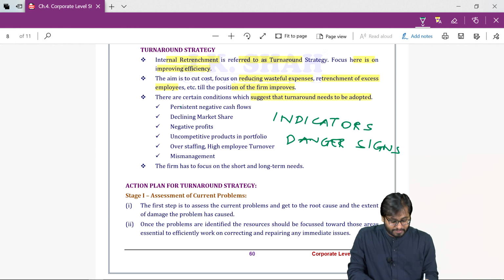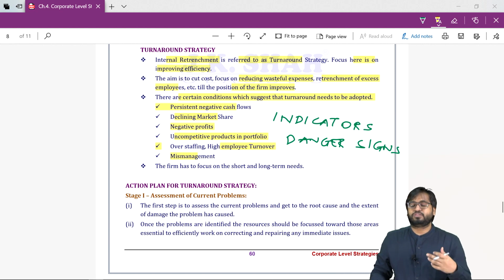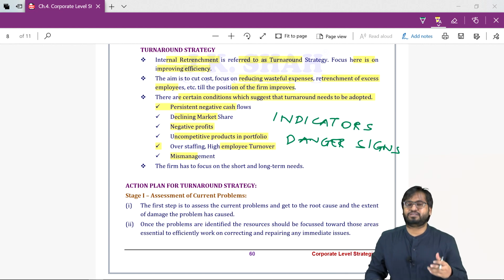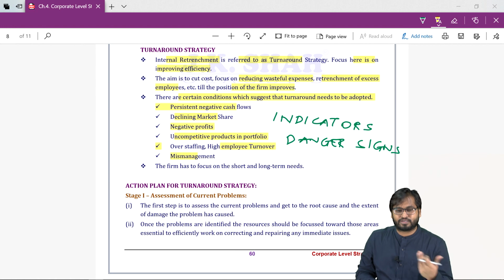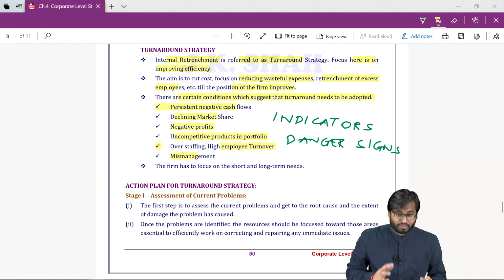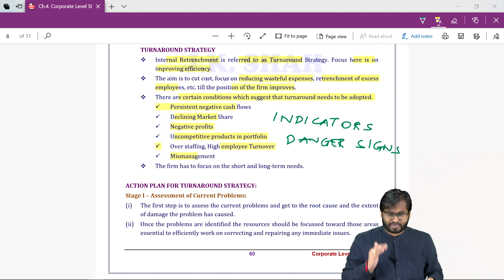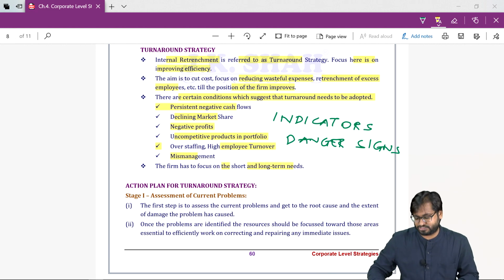Here, persistent negative cash flows, declining market share, uncompetitive products, negative profits, mismanagement, overstaffing, all this amounts to the danger signs or indicators that the company should go for turnaround. In order to do turnaround, the company must focus on short-term and long-term needs.